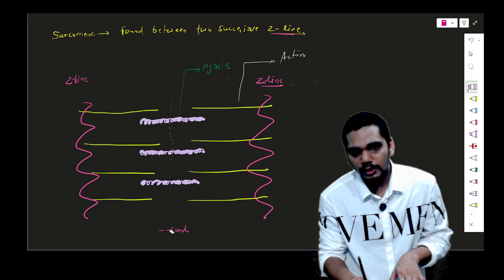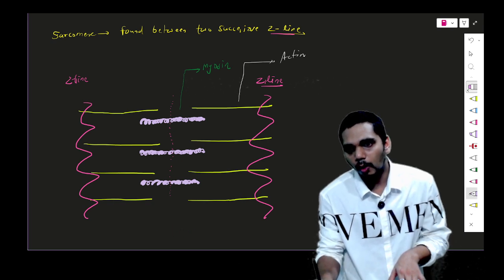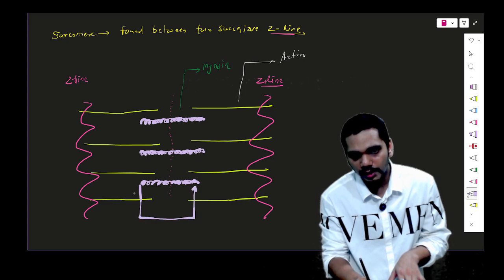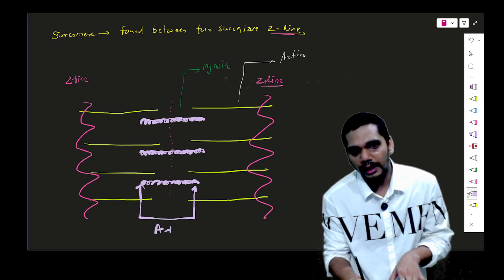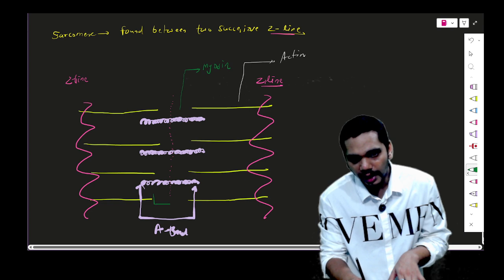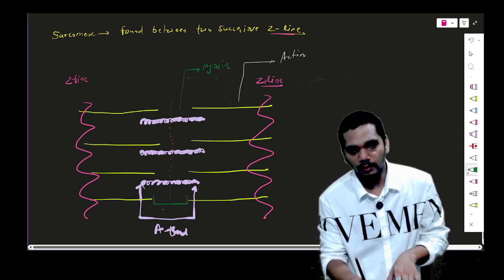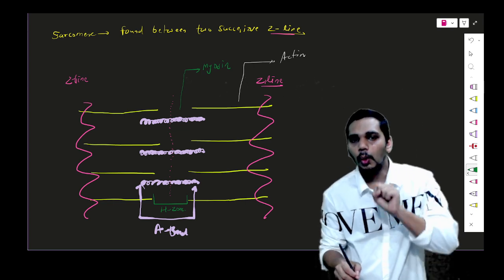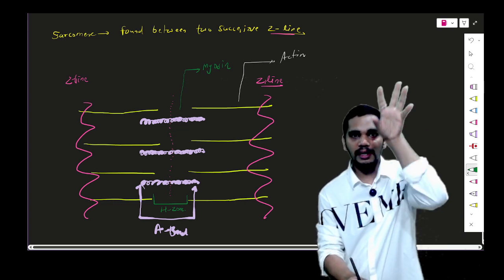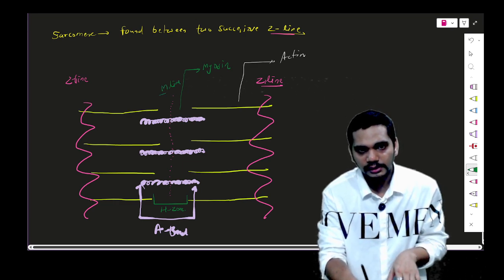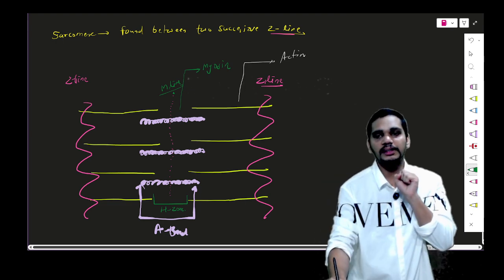The whole thing, from here to here, is your A band, don't get confused. And this particular part where only the thick filament is found is called the H zone. Don't get confused between that. So the H zone, and this is the M line. This will be your M line. This point is very much clear.